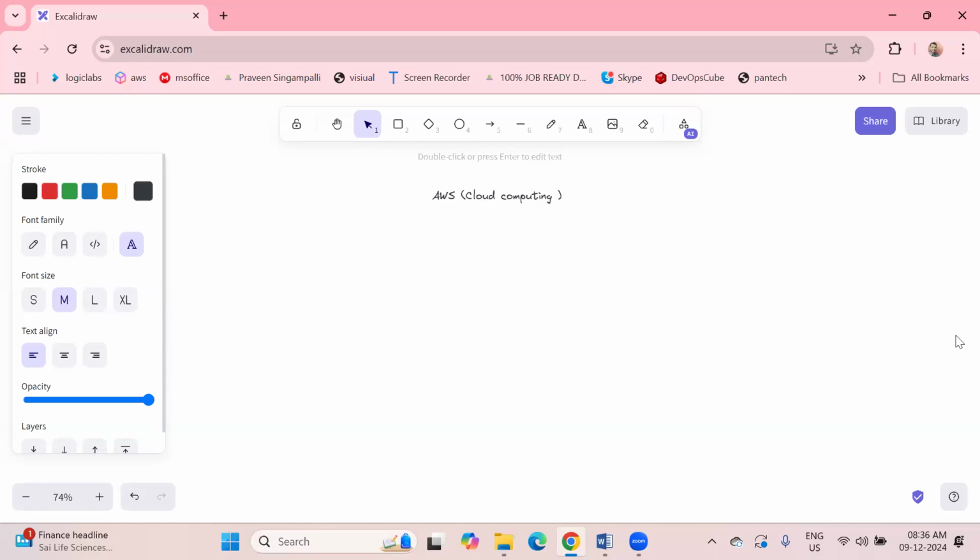So today we are going to discuss what AWS is and why we need to learn only AWS, why we can't learn Azure and others. I'll explain it briefly.